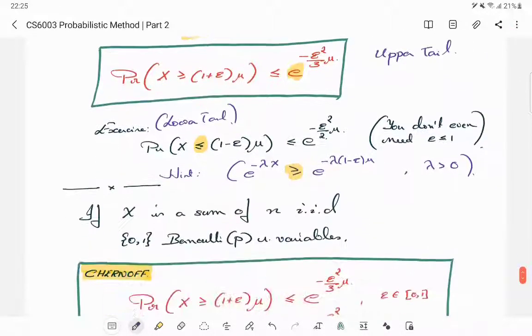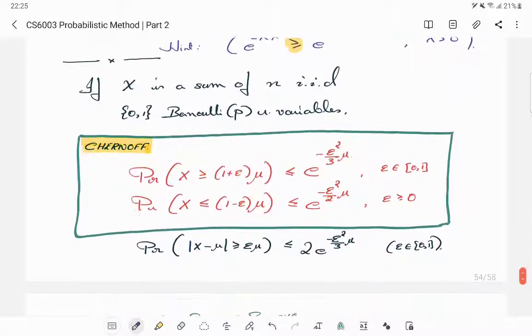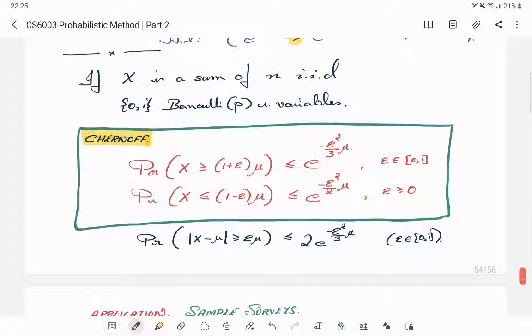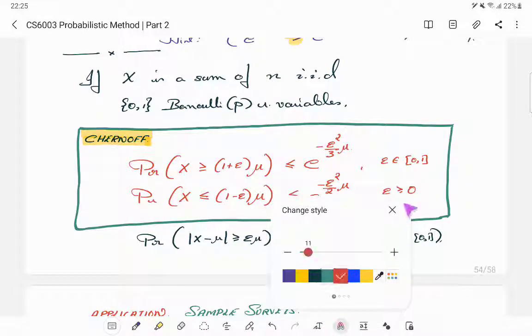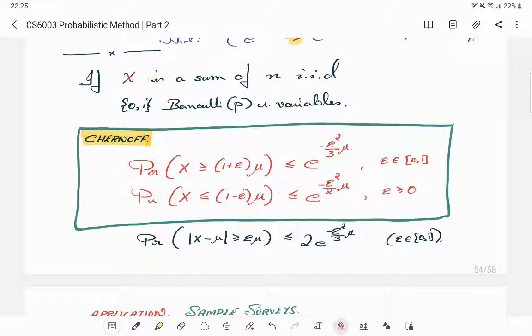Okay, so now if you combine these two, I'll still prefer to write it as two different bounds, one for the upper tail and one for the lower tail, okay. But remember again the required conditions for the bound: your X has to be a sum of n i.i.d. 0-1 Bernoulli p random variables. So this is a much more restrictive condition than Markov or Chebyshev, right. But there are certain extensions.